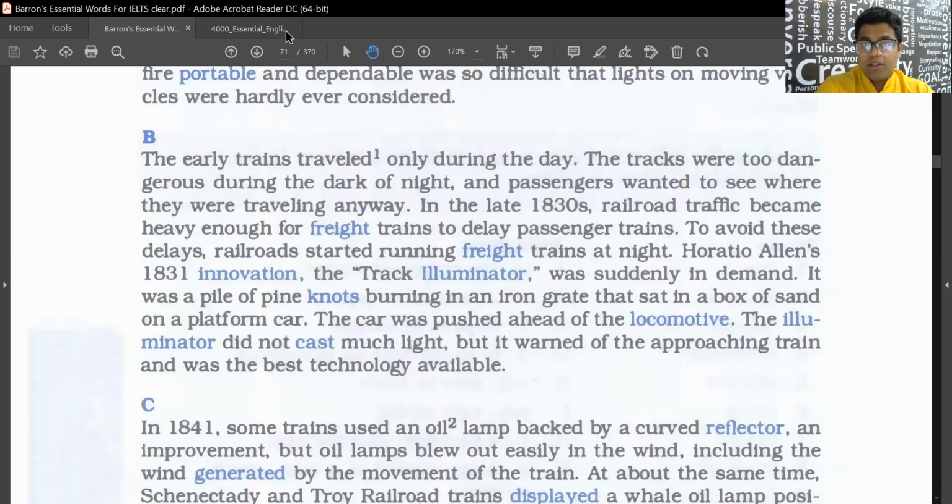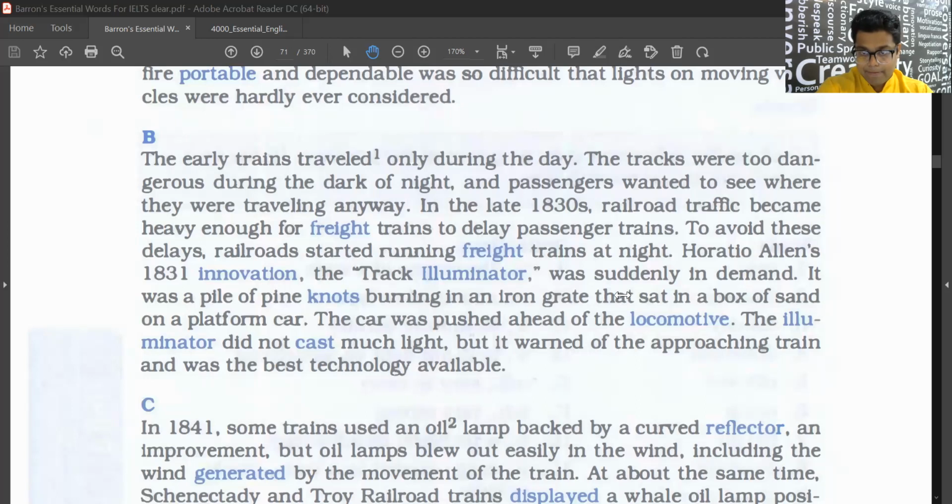Also pay attention to the words that we just read, so it becomes easier to understand. Shikha, please read B paragraph. Okay, Shikha has some disturbance in the background, so I'm asking Bhargav, can you read B paragraph?